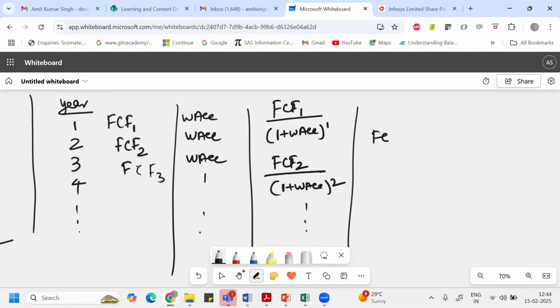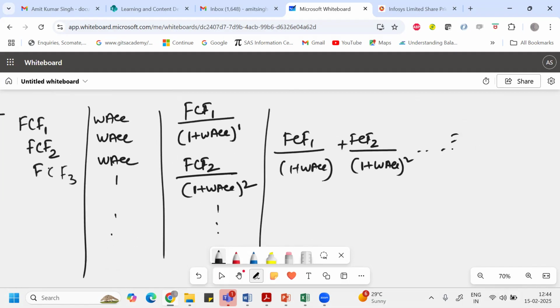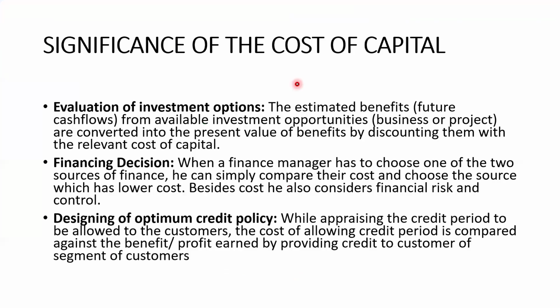So this is nothing but free cash flow for every year that you'll discount with their WACC. Then you'll get the sum total of the present value of these free cash flows.